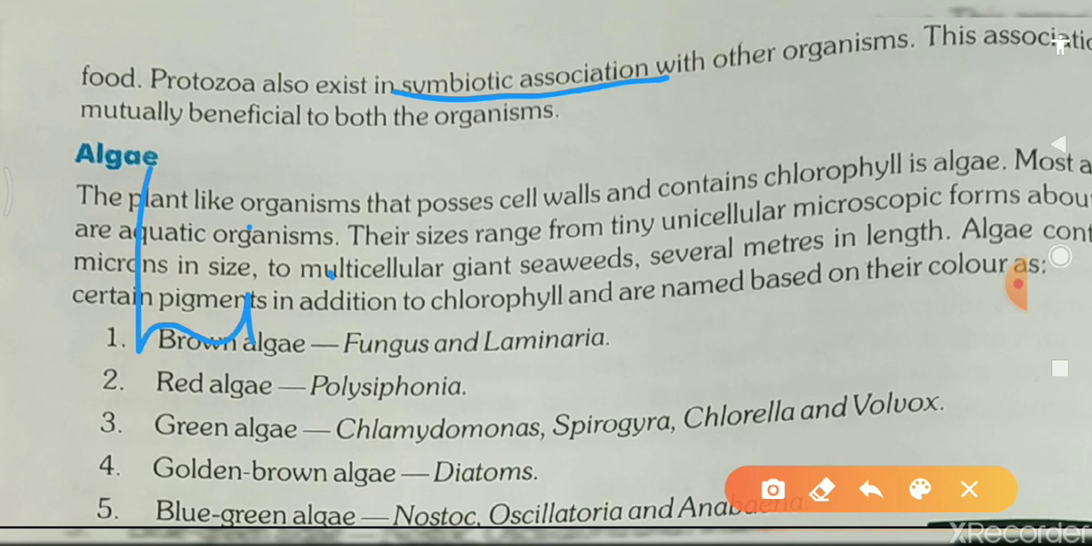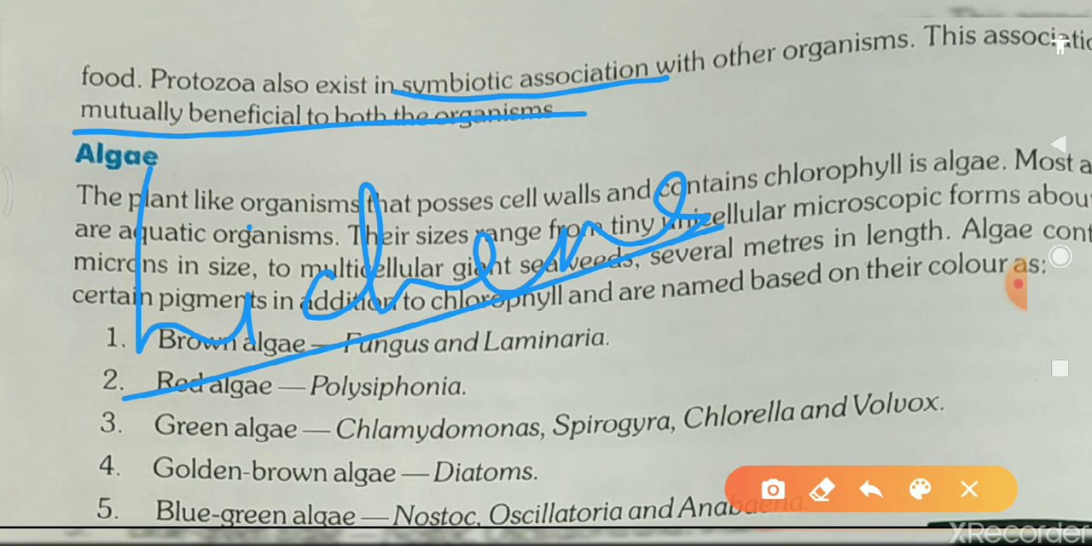Lichens are a combination of algae plus fungi. Algae can make their own food, but fungi cannot. So for food, fungi depend upon the algae, and algae take nutrients from the fungi. In this way both are in symbiotic association and mutually help each other. This association is mutually beneficial to both organisms, meaning both get a benefit.